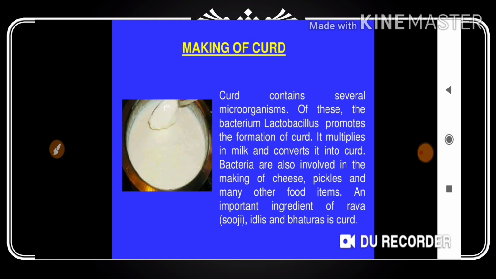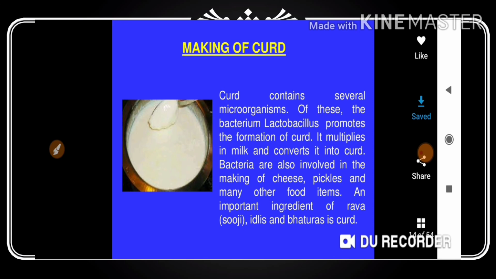This lactobacillus bacterium keeps on multiplying in the milk and converts it into curd. Bacteria are also involved in the making of cheese, pickles and many other food items. Not only converting milk into curd, but other products too, like pickles and cheese.